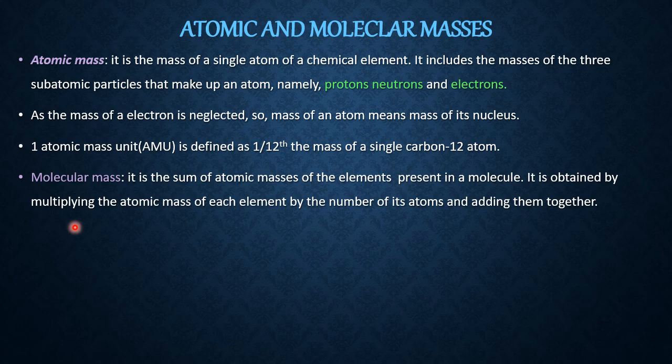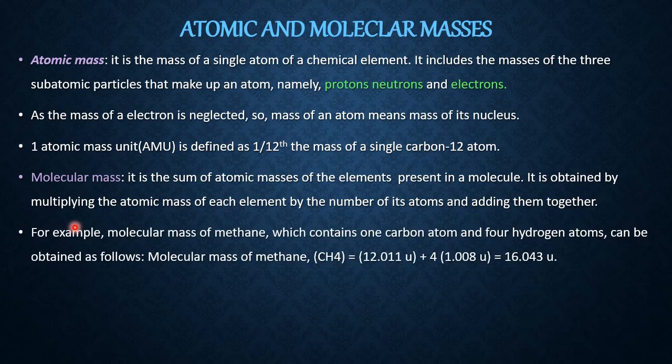Okay, with an example. How to calculate the molecular mass of methane? First, we should know the molecular formula. Methane's molecular formula is CH4. So, in methane, there are 2 different kinds of atoms. One is carbon and the other one is hydrogen. And the number of carbon atoms in methane is 1, and the number of hydrogen atoms in one molecule of methane is equal to 4.